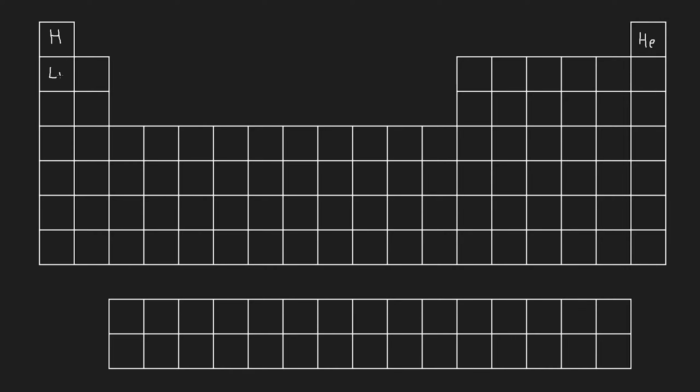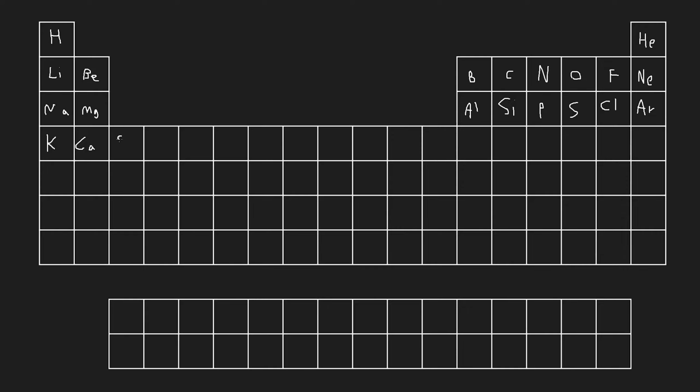So let's fill in the ones we've covered so far. Hydrogen, helium, lithium. We have beryllium, boron, carbon, nitrogen, oxygen, fluorine, and neon. Then we have sodium, magnesium, aluminum, silicon, phosphorus, sulfur, chlorine, and argon. Okay. Then we have 2 more. We have potassium and calcium. Now, beyond here, we have the transition metals.